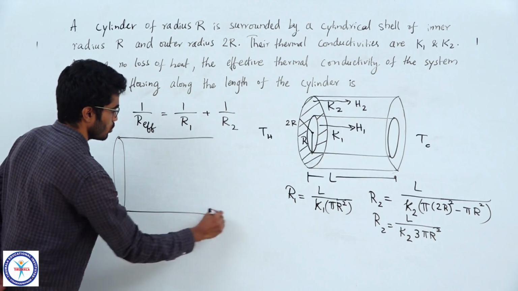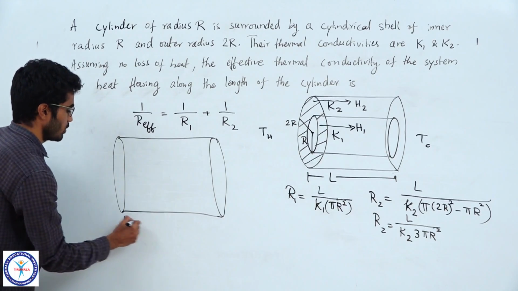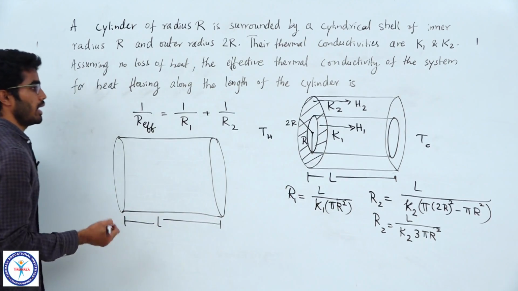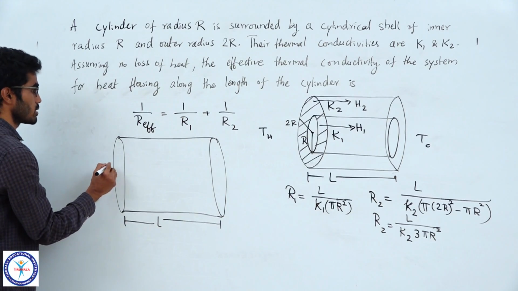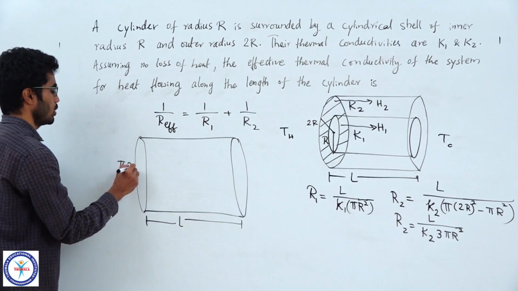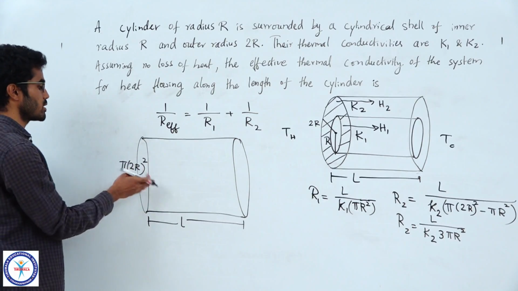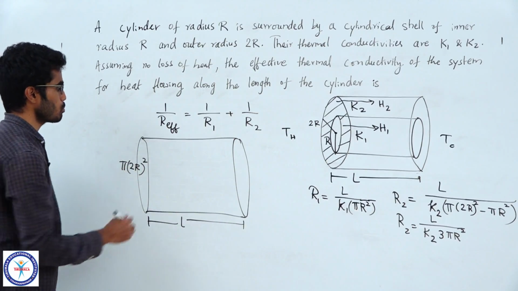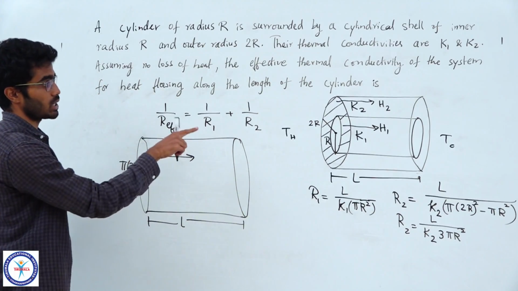So, you should view your effective system as having length L and having an area which is the total area here, that is pi (2r) square. Outer radius is 2r and it is carrying heat H, which is H1 plus H2.